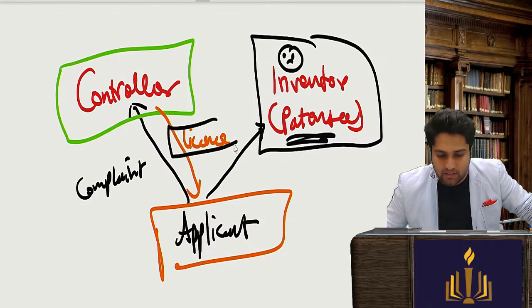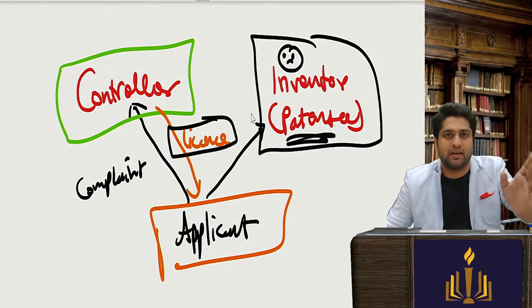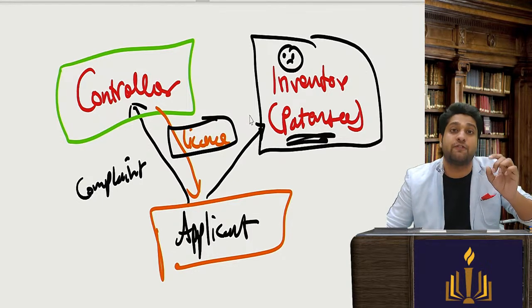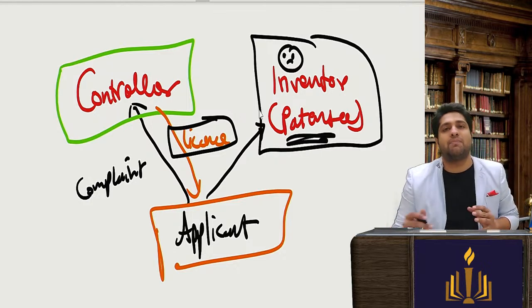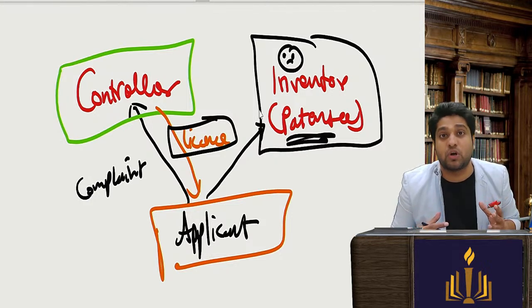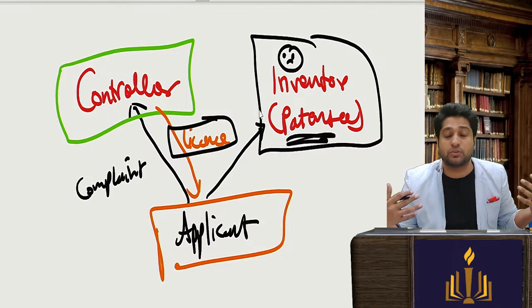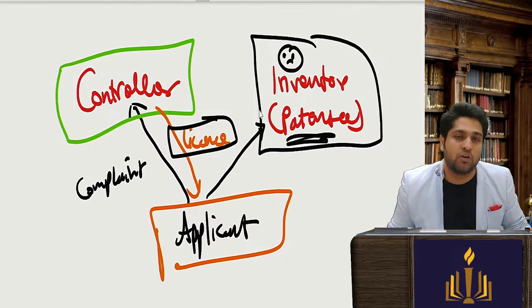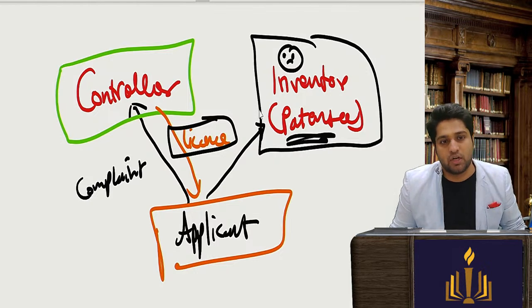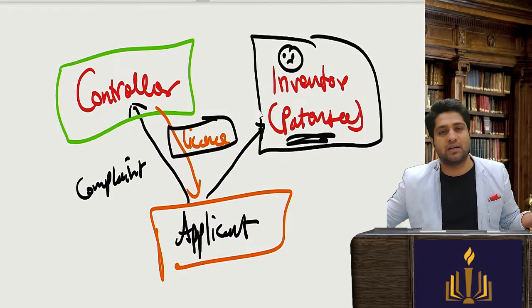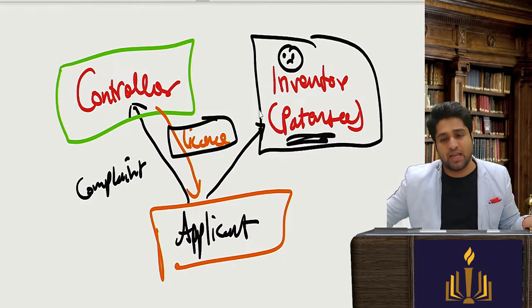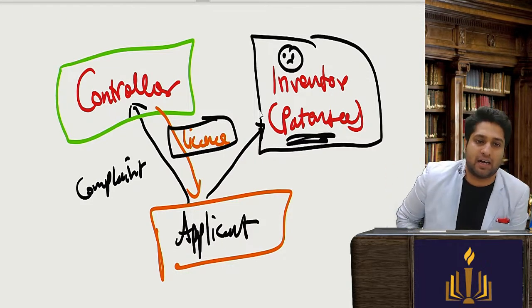There was a case of Bayer versus Natco, which was the first case of compulsory license. What happened is, there were these cancer drugs which were being sold at a very high price with huge margins. So one of the applicants went to the controller that, listen, the inventor is charging too high prices and it is affecting the public at large.